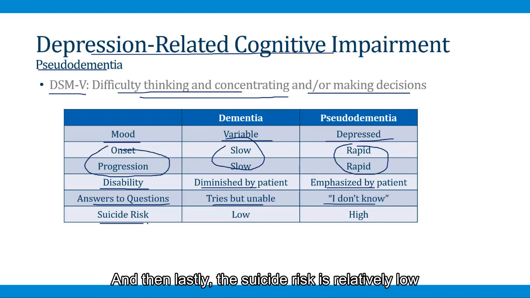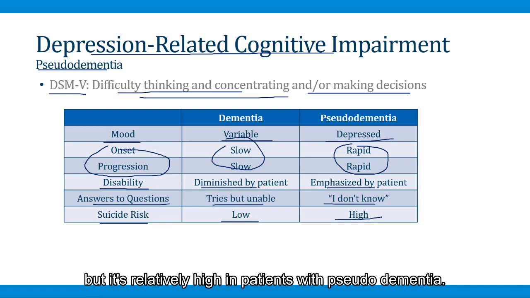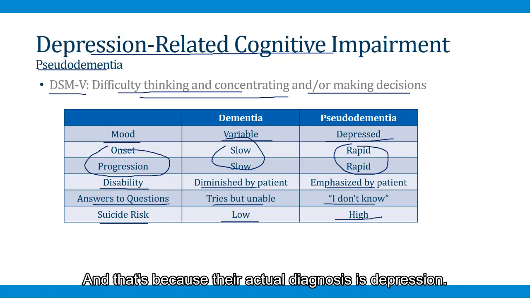And then lastly, the suicide risk is relatively low in patients with dementia, but it's relatively high in patients with pseudodementia, and that's because their actual diagnosis is depression.